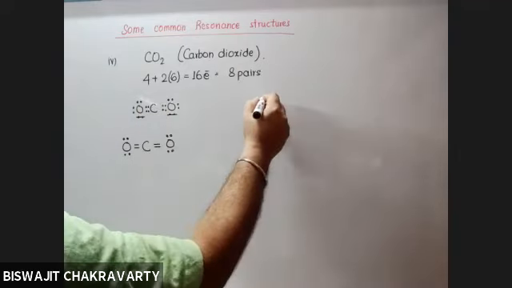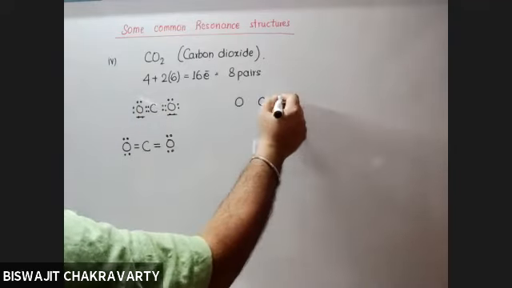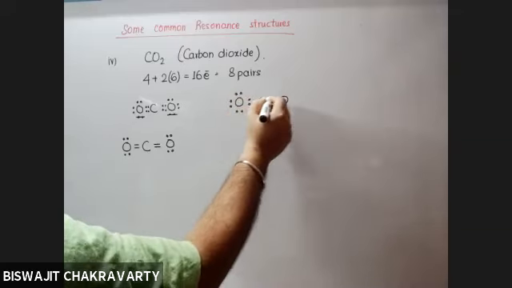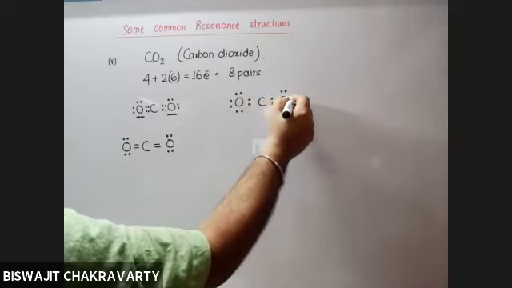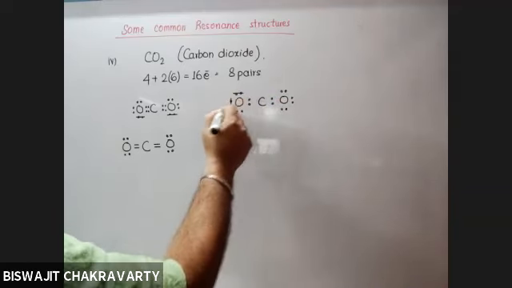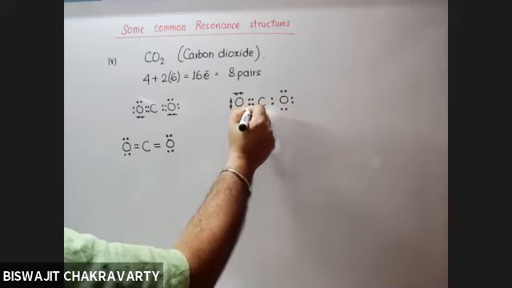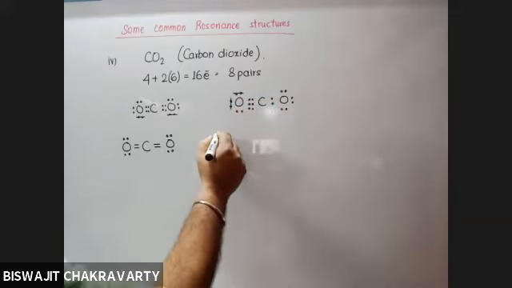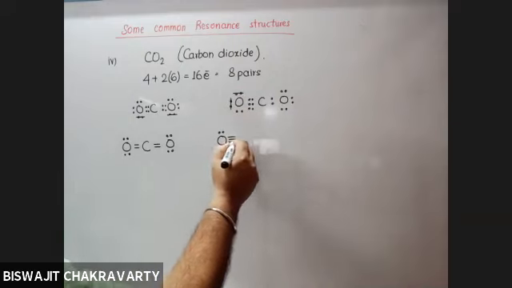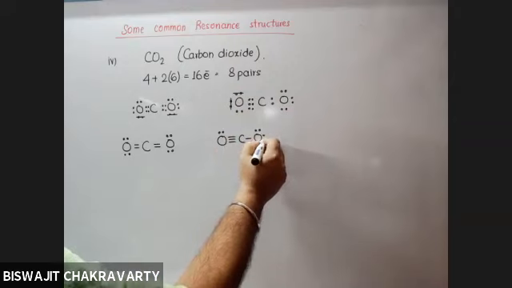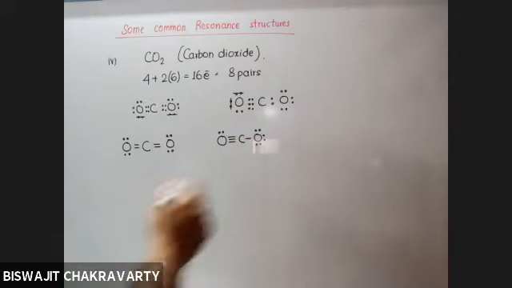Other possibility? If I cancel off lone pairs from the same oxygen atom, then this can be the structure of carbon dioxide. And again, under this, there are 2 possibilities.